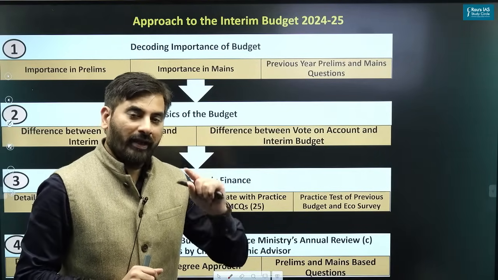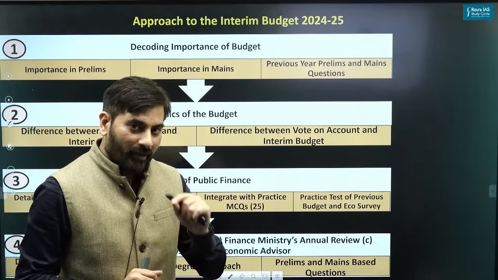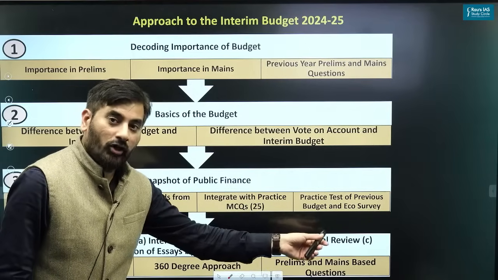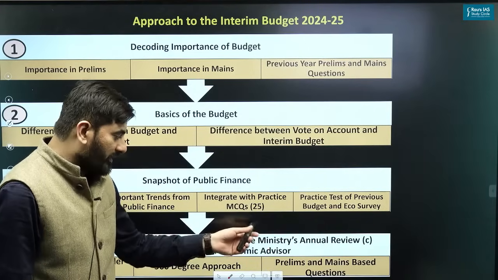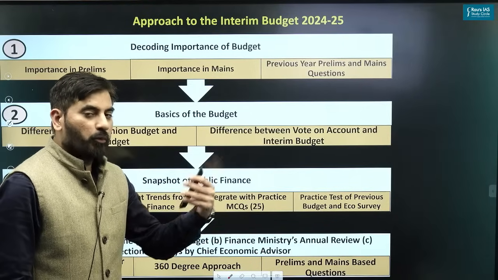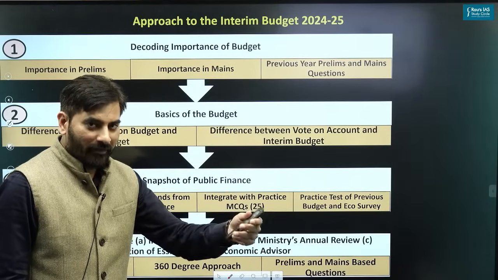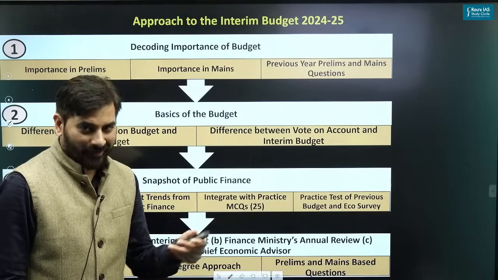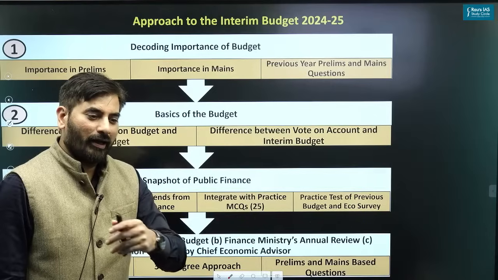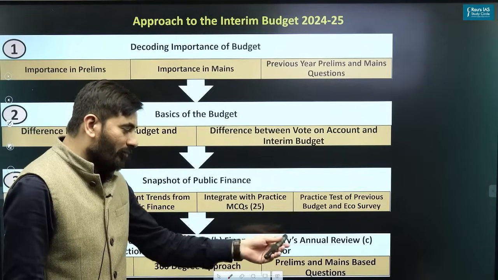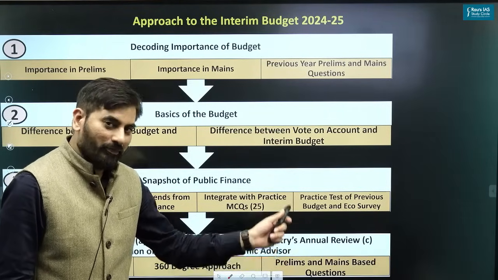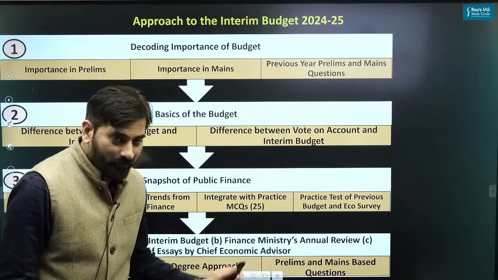But instead of the economic survey, this particular year, what we have is an annual economic review, which is published by the finance ministry. So if you are thinking that you don't have to read the economic survey this year, you are partially correct, because as such there is no separate economic survey, but instead we have the annual review of the finance ministry. That aspect will have to be covered in the budget of this year.